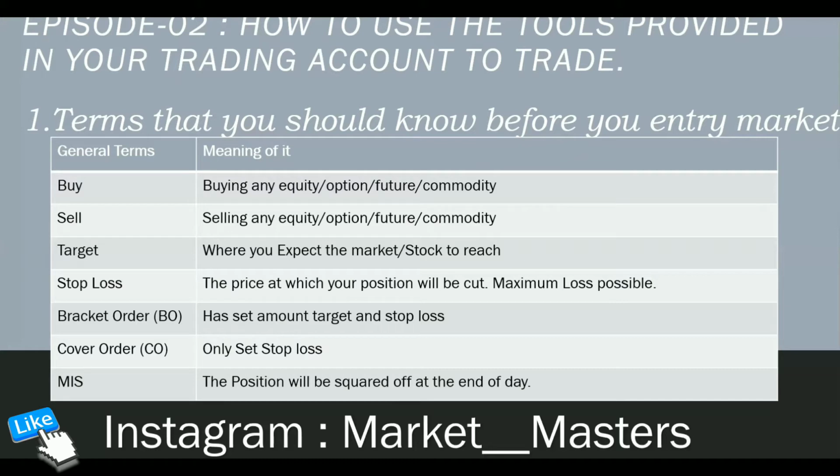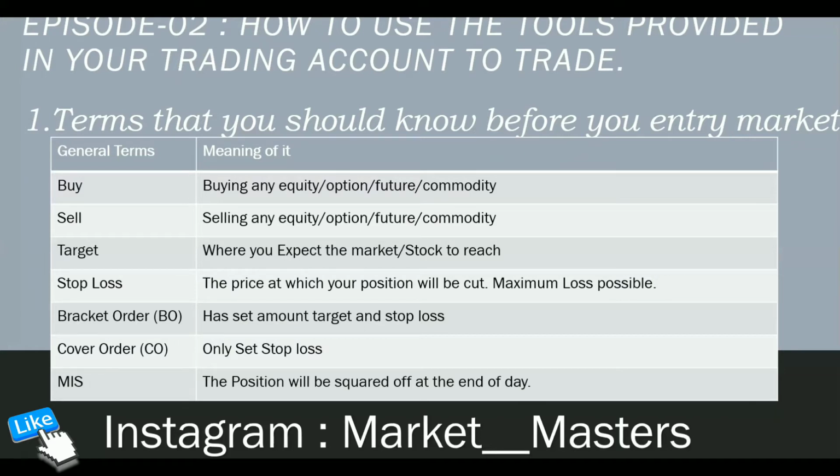Okay, then there are types of orders which are there, that is bracket order, cover order, and MIS. Bracket order, cover order, and MIS all come in part of intraday trading, wherein your orders will be automatically squared off. If you have bought a stock, it will be automatically sold by 3:15 by the broker itself. So that is called as square off.